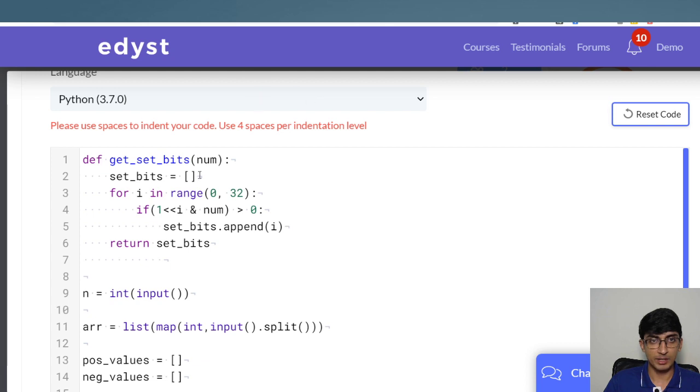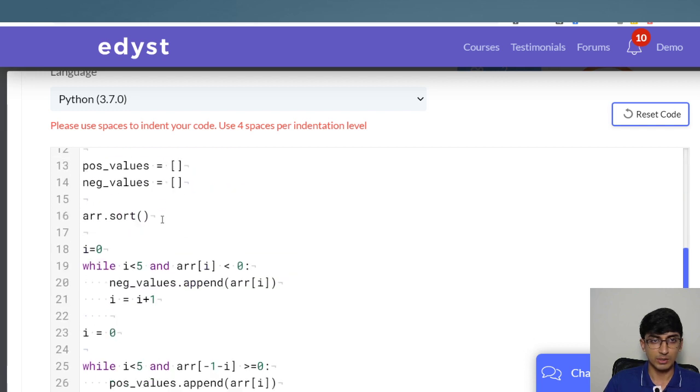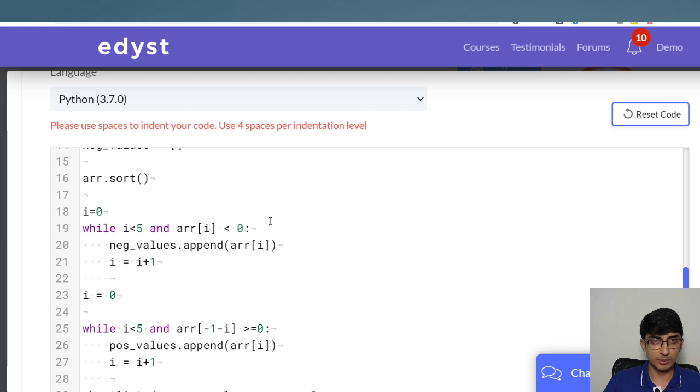Alright, so I believe we made a mistake here, 0 to 32, and we return the set bits, and the next time we come we take this. So equal to 1 here, 0 to 32, 1 and num is greater than 0. Yeah, it is. set_bits.append(I), and what we do is we have to return the set bits over here. Okay, what is the problem there?